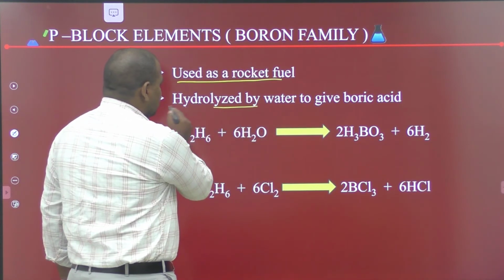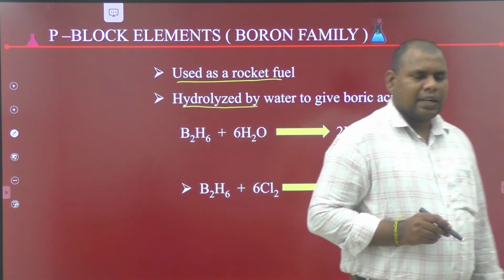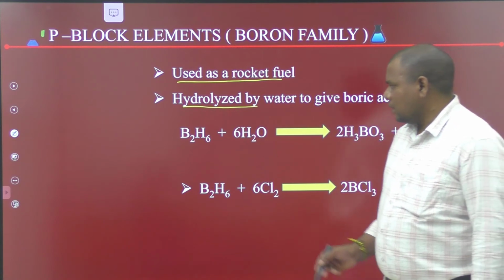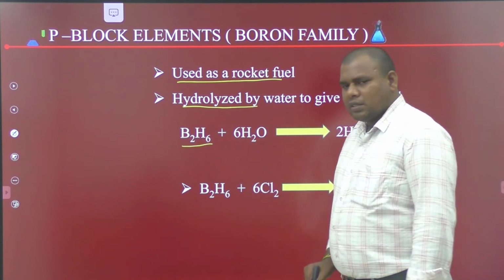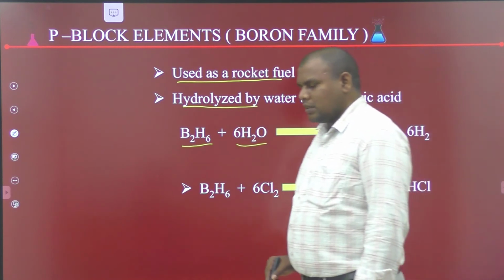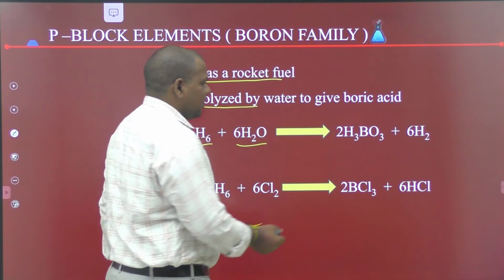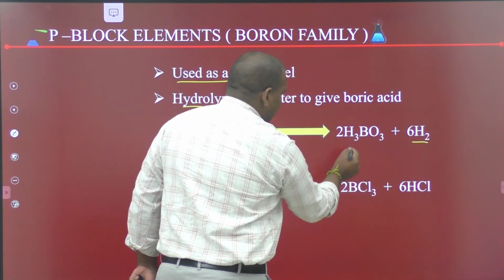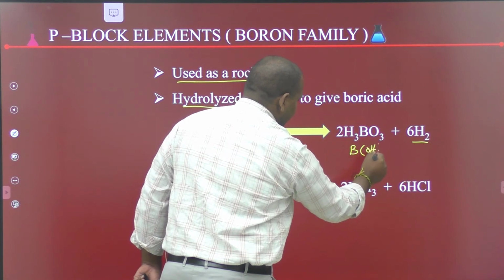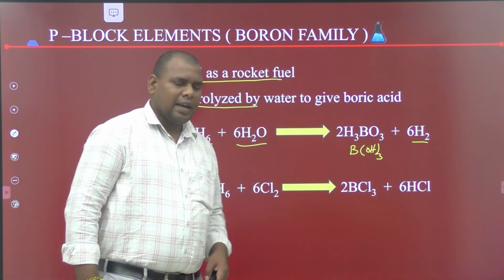On hydrolysis, diborane gives boric acid. B2H6 plus 6H2O gives boric acid, H3BO3, along with hydrogen. Boric acid is also written as B(OH)3.